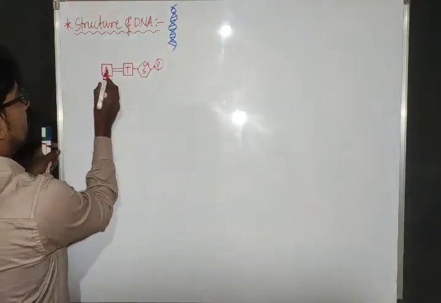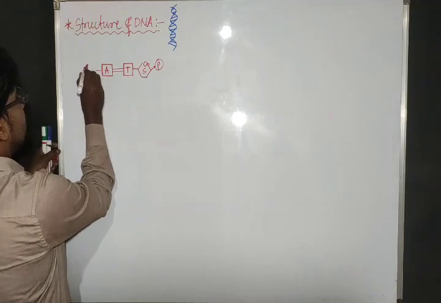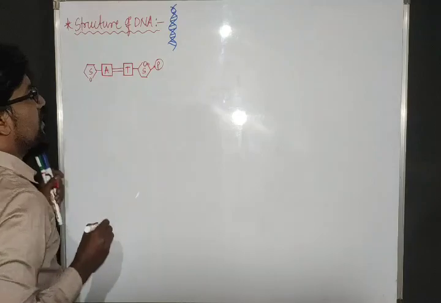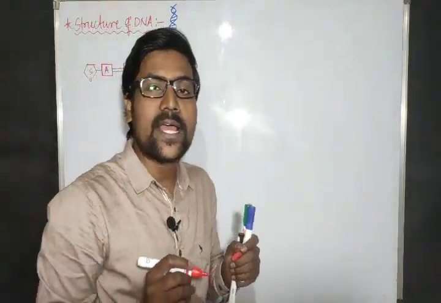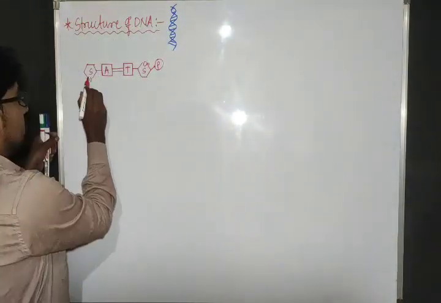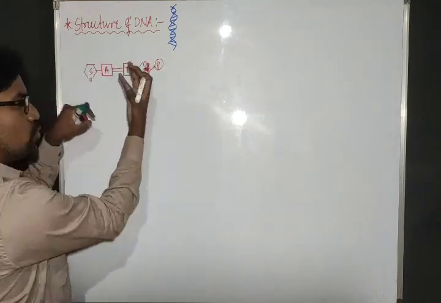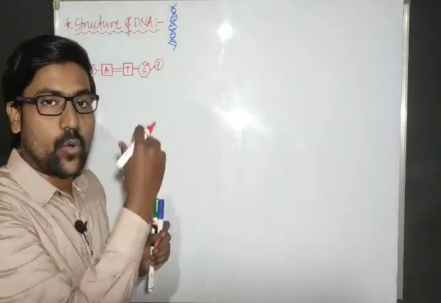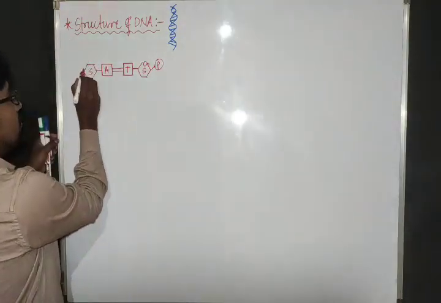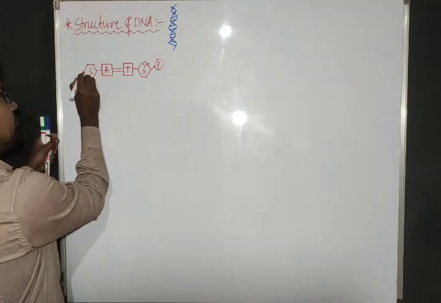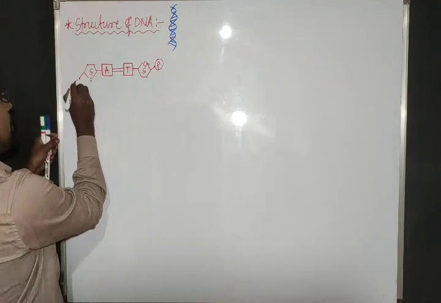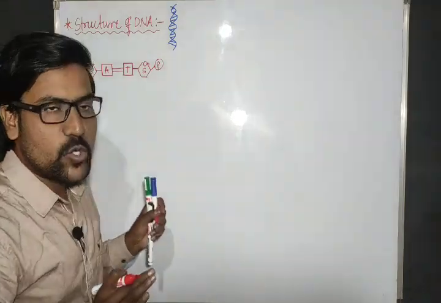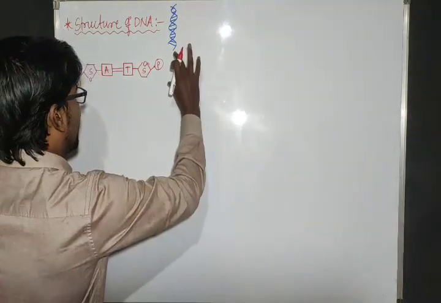Now this side, same. The nitrogen base is combined to the sugar. Which sugar? Pentose sugar. And what is the sugar name? Deoxyribose sugar. So here the orientation of the sugar is opposite. And here also the phosphate is attached. Now this is one nucleotide and this is one nucleotide. Both the nucleotides are connected here.